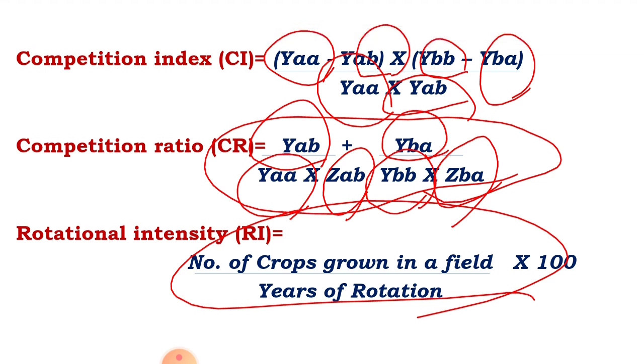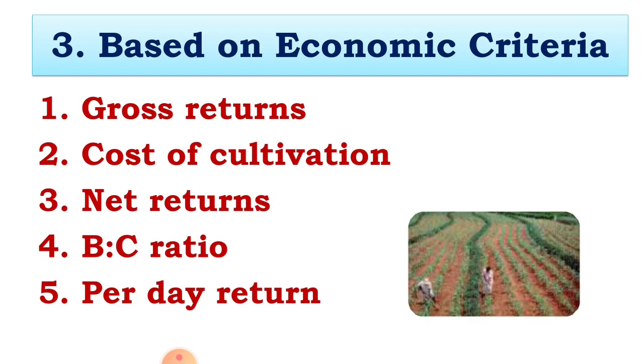Okay, these are the indices based on biological potential or yield of crop: yield of main crop, yield of intercrop, yield of pure crop. Then the third one is indices based on the economic criteria.